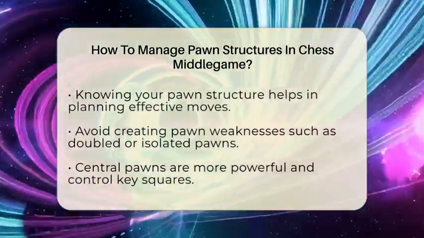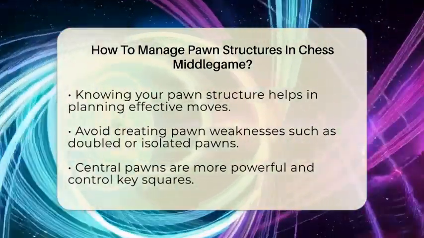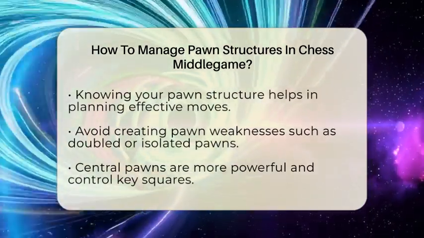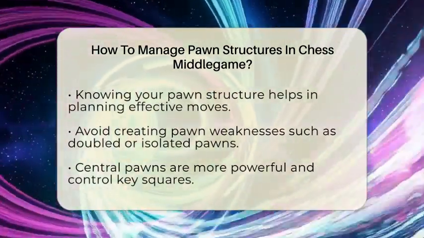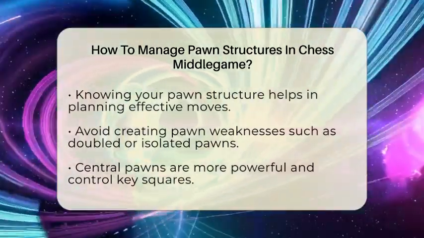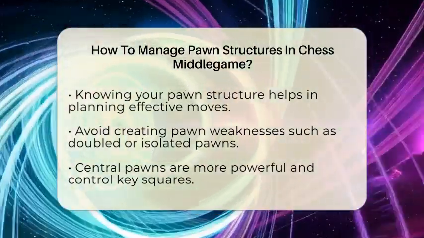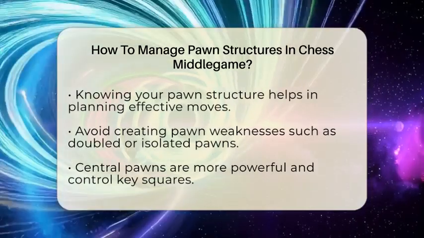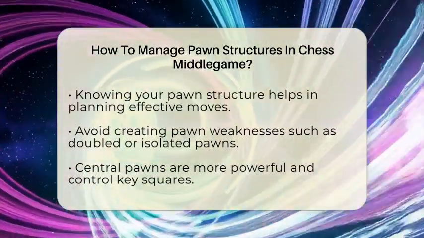It's also important to avoid creating pawn weaknesses. Doubled pawns, backward pawns, and isolated pawns can be exploited by your opponent. These weaknesses often lead to a disadvantage, so keeping your pawn structure healthy is essential.